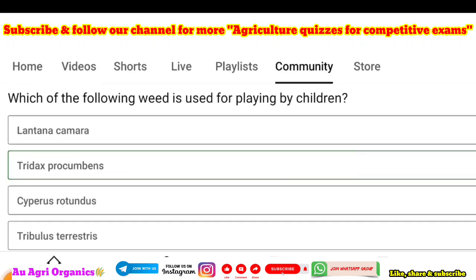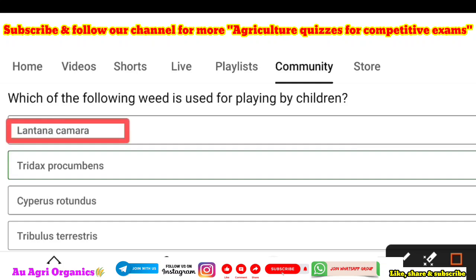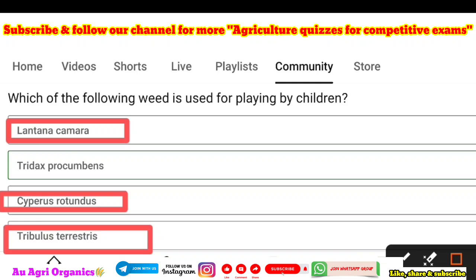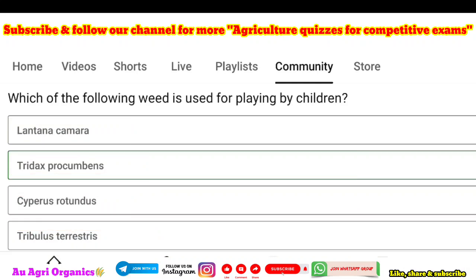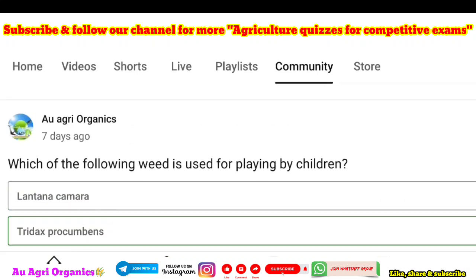Which of the following is used for playing by children? Here also most of the answers were wrong. Lantana camara is not used for playing, because it has thorns. Cyperus rotundus is also not used for playing. Tribulus terrestris is a puncture vine weed, which also has thorns, so it is not used. The right answer is Tridax procumbens. This is the important weed. You may have seen some children playing with Tridax procumbens.